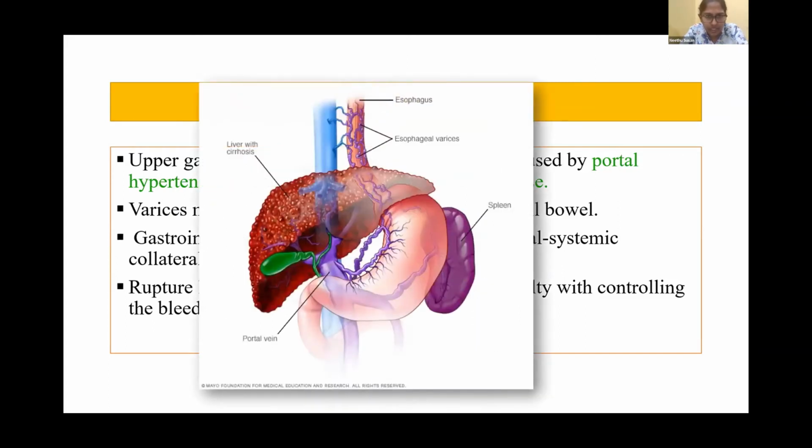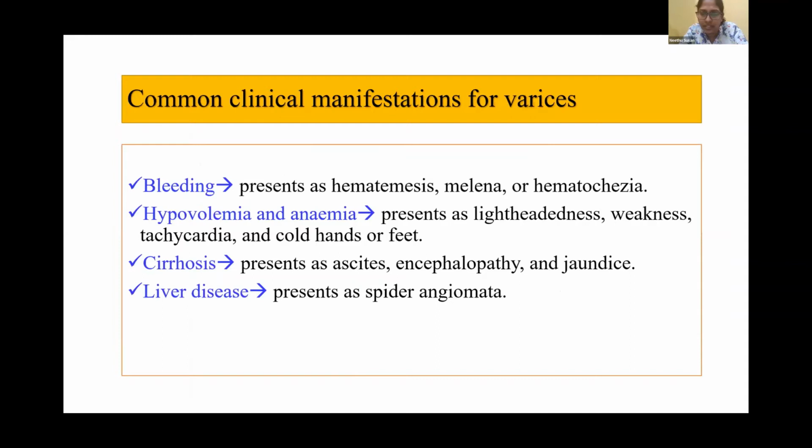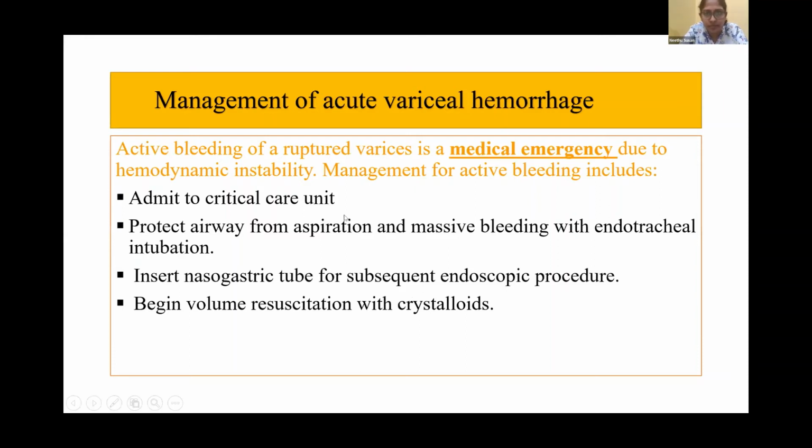Here we can see the cirrhotic liver. We can see the esophagus and esophageal varices in the portal hypertension picture. What are the common clinical manifestations for varices? It can present with bleeding, which presents as hematemesis, melena, or hematochezia, and can present with hypovolemia and anemia, which can present as lightheadedness, weakness, tachycardia, and cold hands or feet. And also, it can present with features of complicated cirrhosis like ascites, encephalopathy, or jaundice. And it can also present with signs of liver disease like spider angiomata and so on.